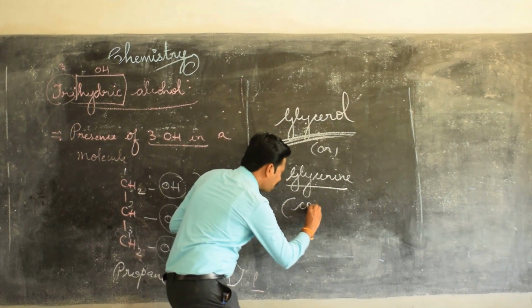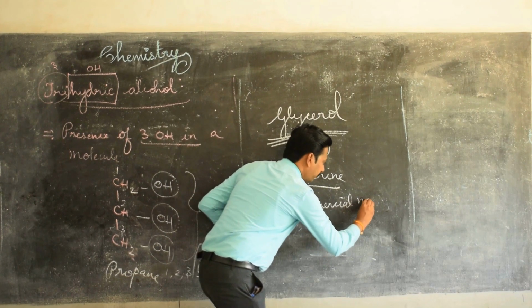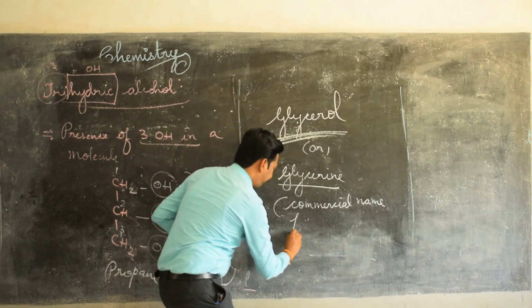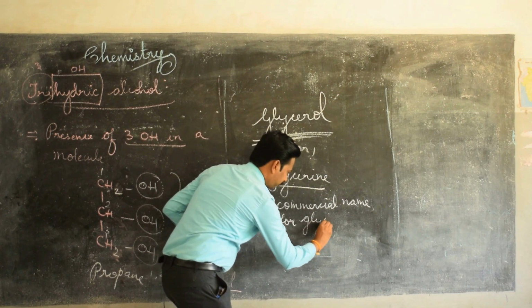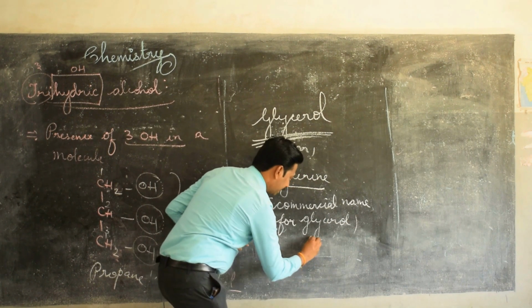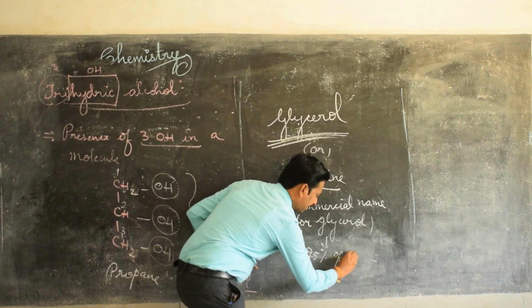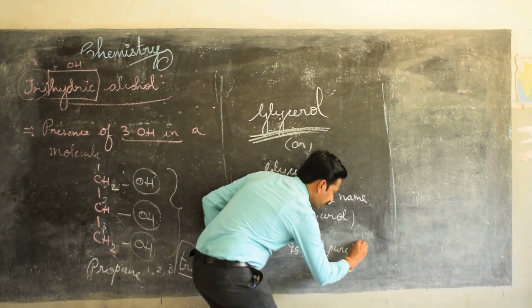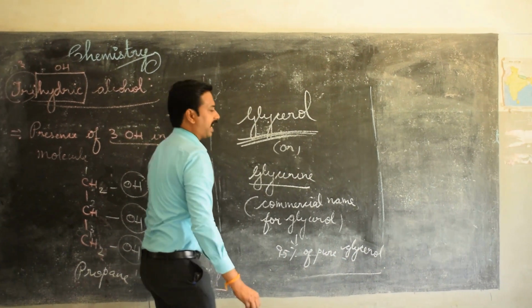Glycerin is the commercial name for glycerol, which contains 95% of pure glycerol. 95% of pure glycerol is called as dash.